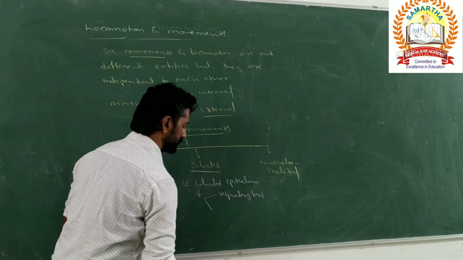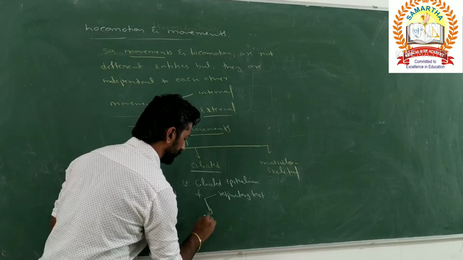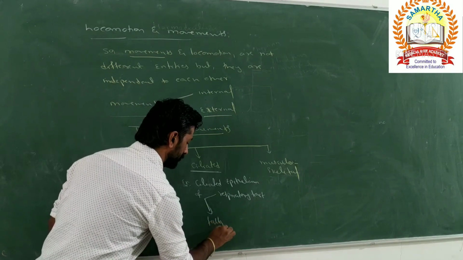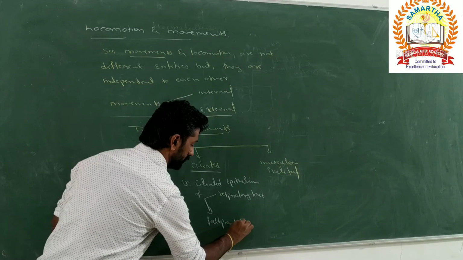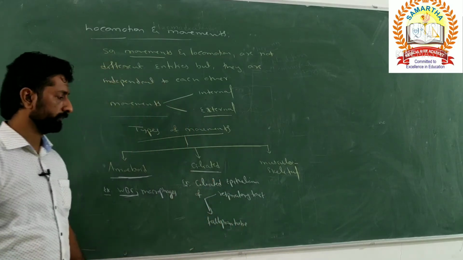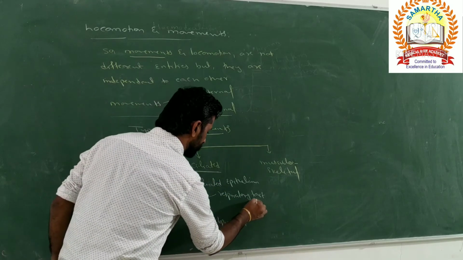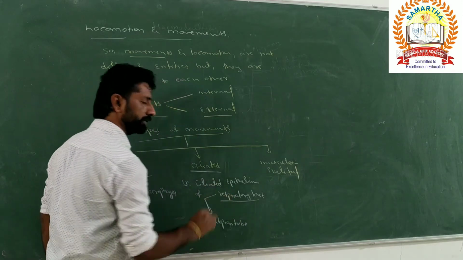Respiratory tract is the one, and the other one is the fallopian tube, or the oviduct. So what is the function of ciliated epithelium of the respiratory tract here?